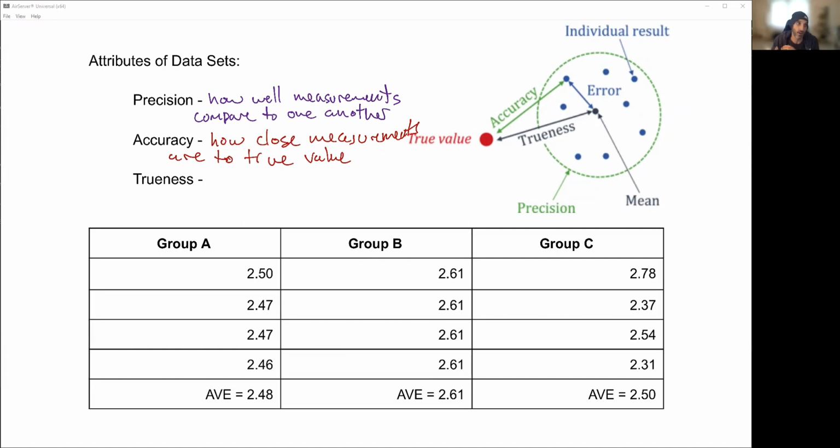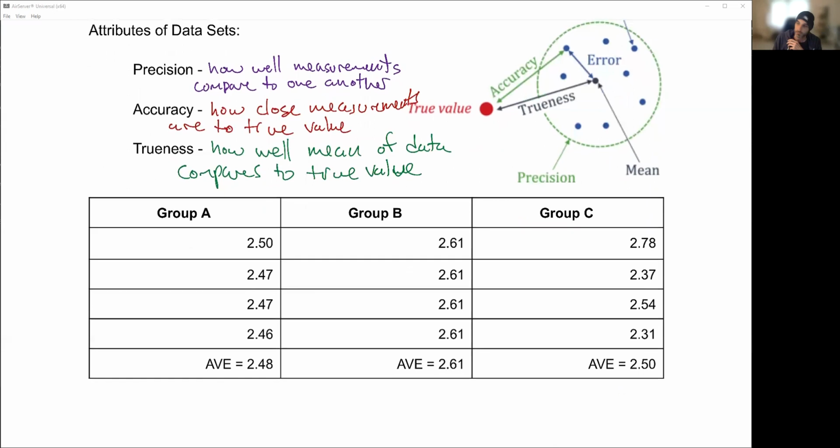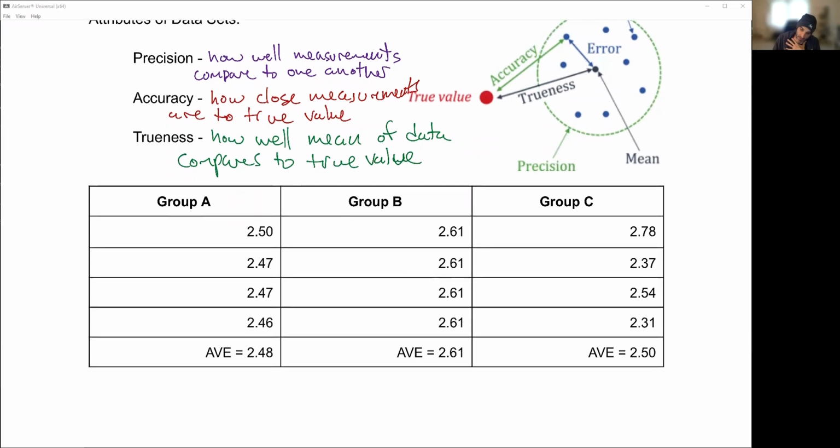And then the trueness part of this is how well the mean of the data compares to the true value. Okay, so precision, accuracy, and trueness. We're probably going to look at precision and accuracy mostly. Precision, how well clumped together. Accuracy, how close to the true value. And then trueness is kind of another one that's kind of neat little trivia.